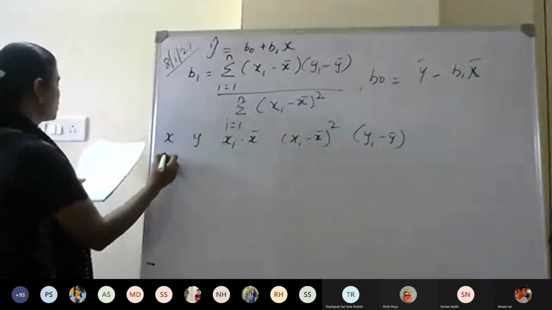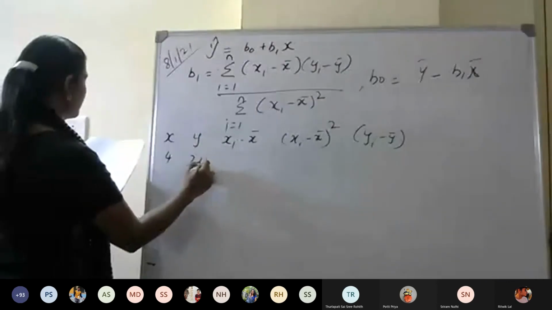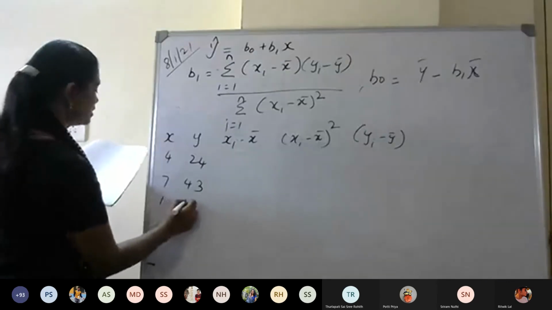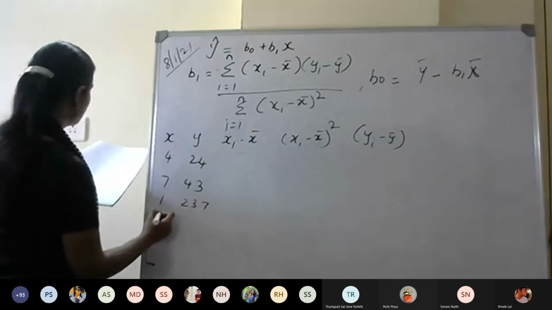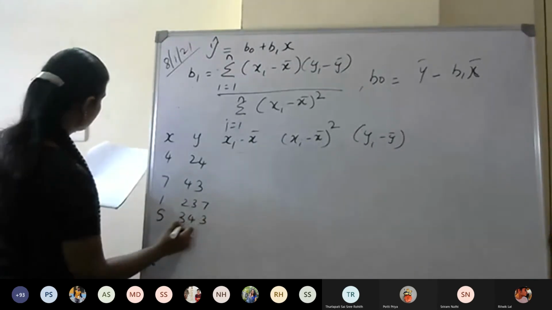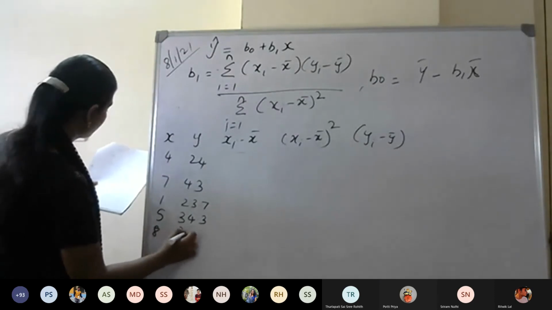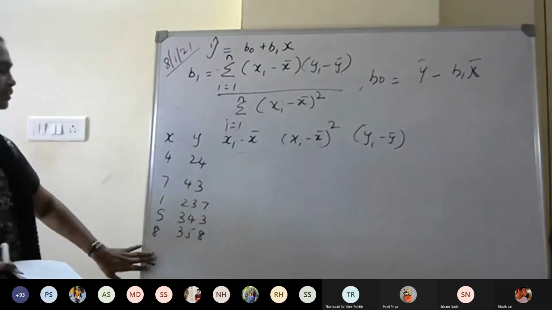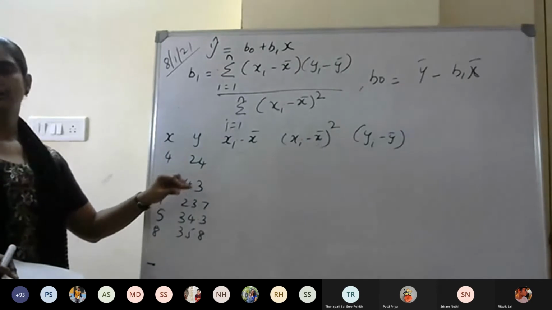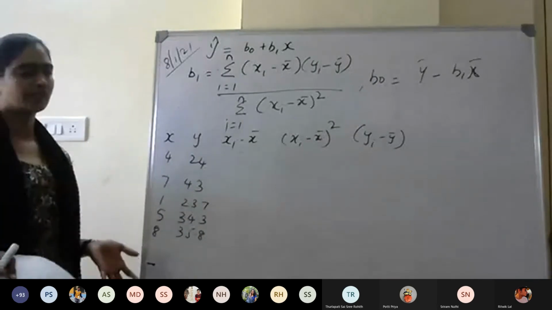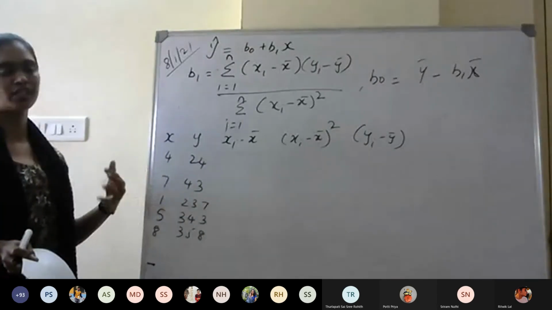Okay, so 4, 24, 7, 43, 1, 23.7, 5, 34.3, then 8, 35.8. I have taken a small amount of data so that we are only familiarizing with how to fit the model, not exploring the size or volume of data.